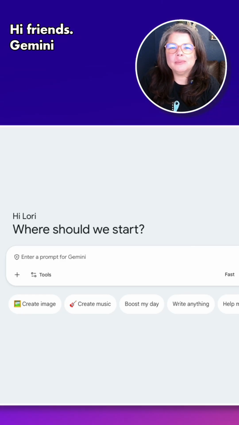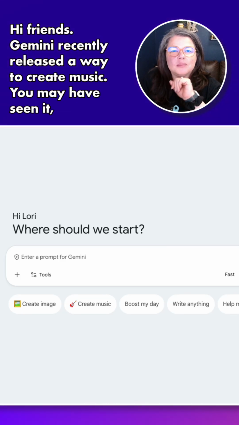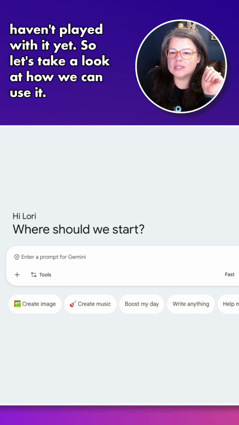Hi friends, Gemini recently released a way to create music. You may have seen it, but haven't played with it yet. So let's take a look at how we can use it.